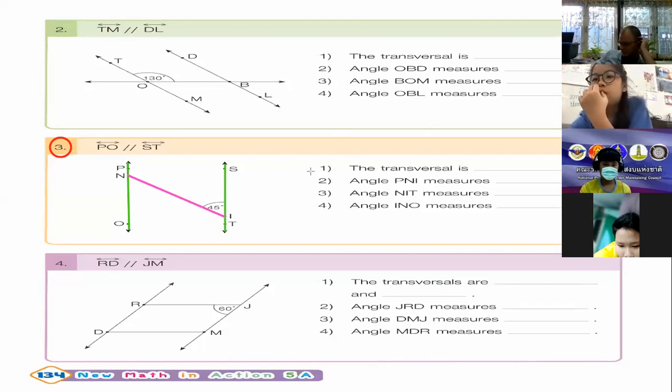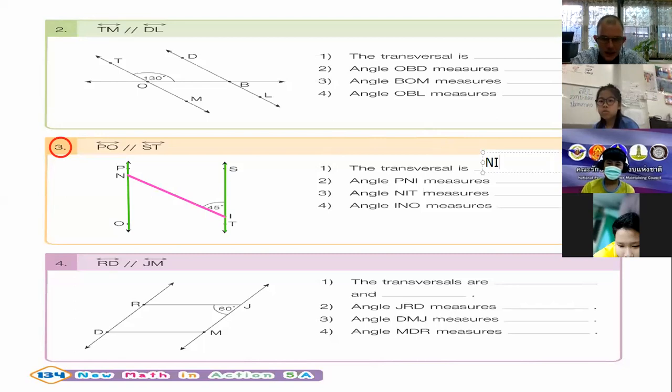NI, or IN, but I would say NI. Yes, NI is our transversal. Do you see there's no arrows on that line? So we're not going to add any arrows on the line above.